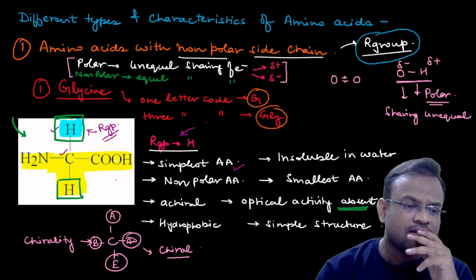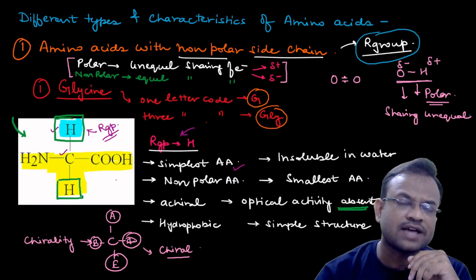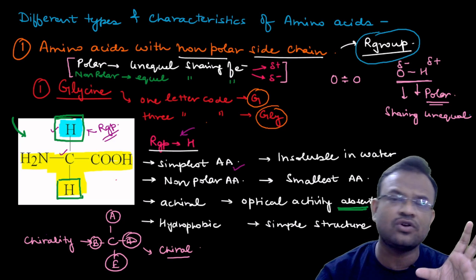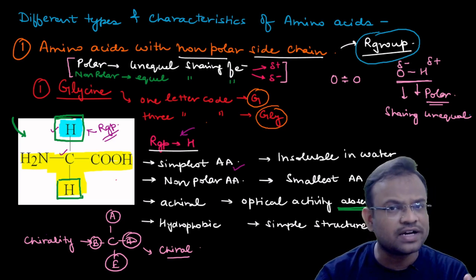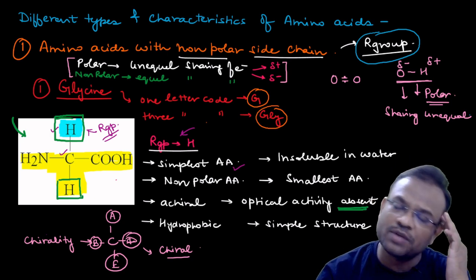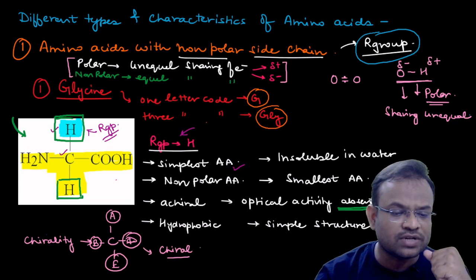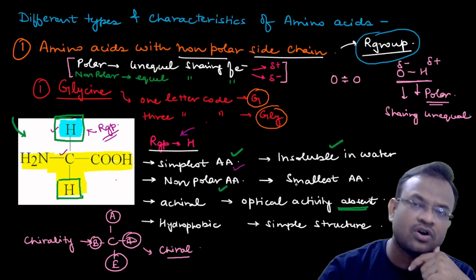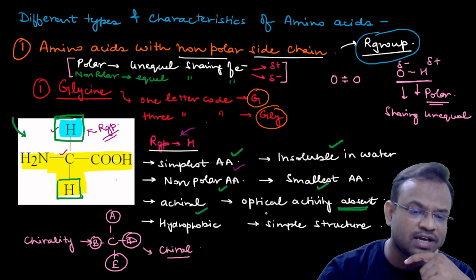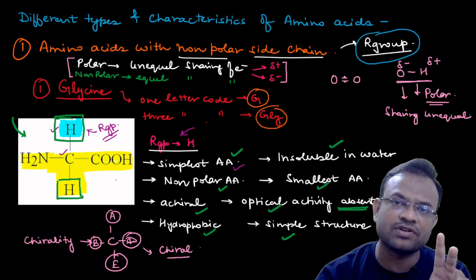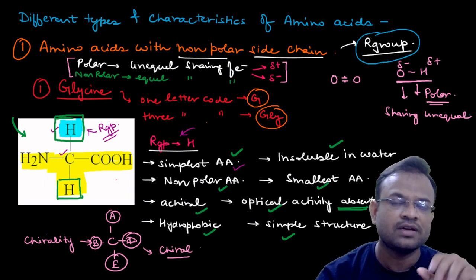Now the last point that I want to explain over here is it is hydrophobic in nature. Since I told you that it is insoluble in water, it will not entertain water. Therefore, it means that it is hydrophobic. Hydro means water, phobic means to run away from or hating. So hydrophobic means it will not be soluble in water. So you can check out that I have explained all the important points. It is simplest amino acid, insoluble in water, non-polar amino acid, smallest amino acid, achiral, optical activity absent, hydrophobic, and simple structure. Now we have completed glycine, the first amino acid of the non-polar amino acid family.